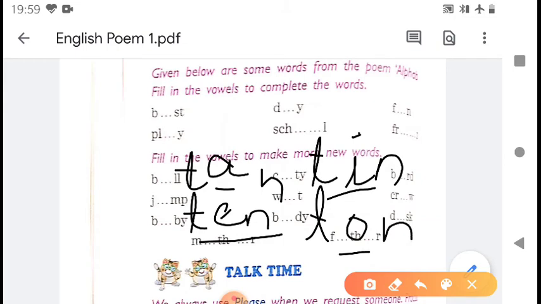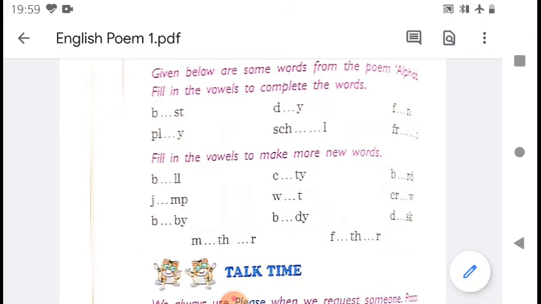So if T and N are given, you have to fill one vowel. Out of these 5, you can use 4 vowels. TAN, TEN, TIN, TON. So in some words, we can use more than one vowel. In some words, we can use only one vowel.